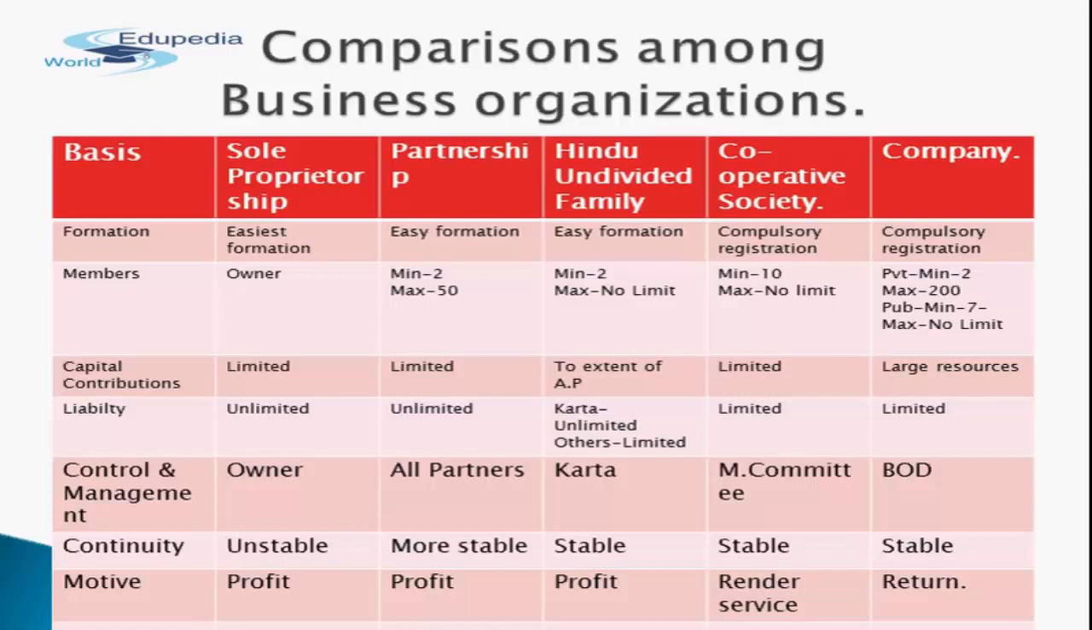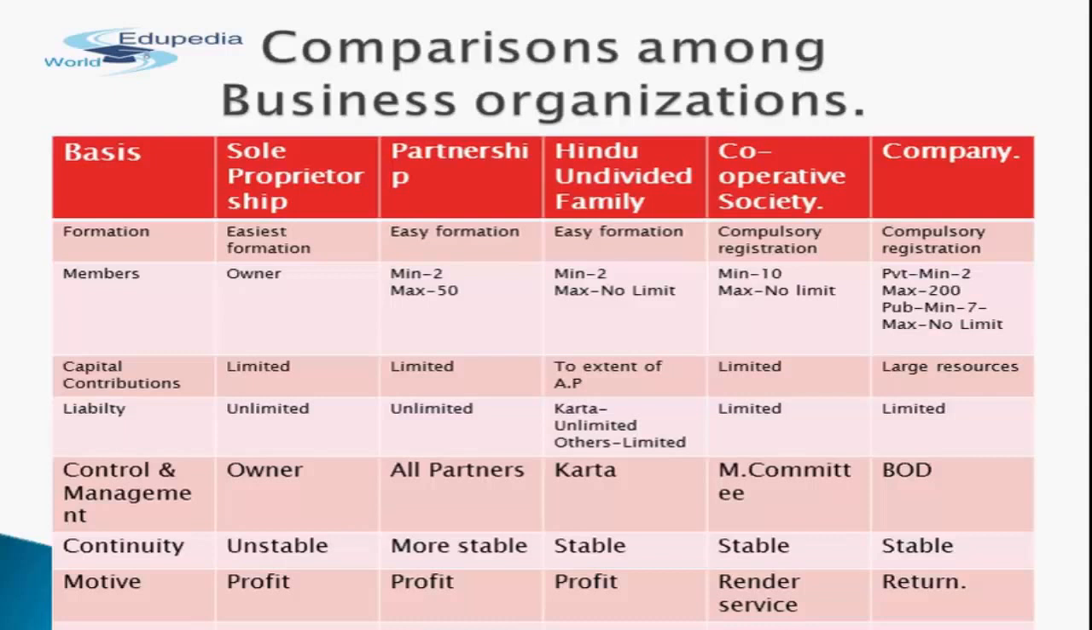Next is cooperative society. Here it is mandatory to register the cooperative society and it involves many legal formalities. So it is not that easy in comparison to others. Next is company. Here also it is compulsory to be registered, with a lengthy and expensive process of formation. So in both cases, cooperative society and company, legal formalities are required to be complied with before they start the business. So this is the formation.